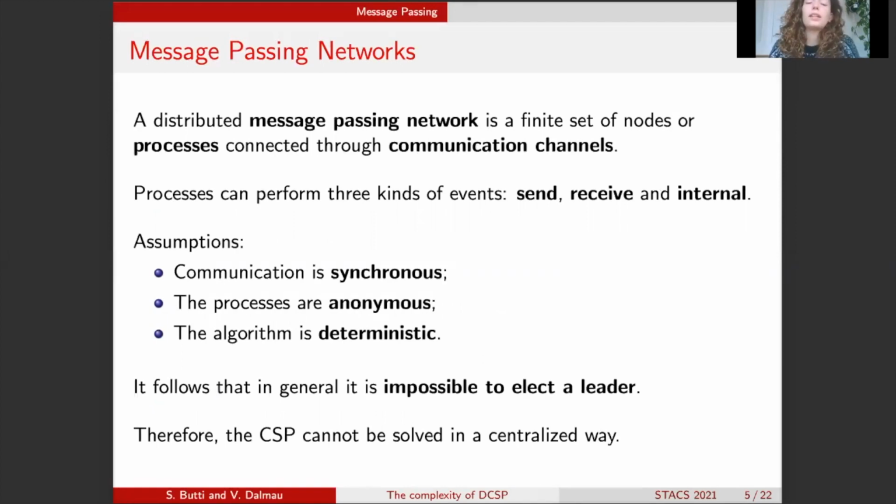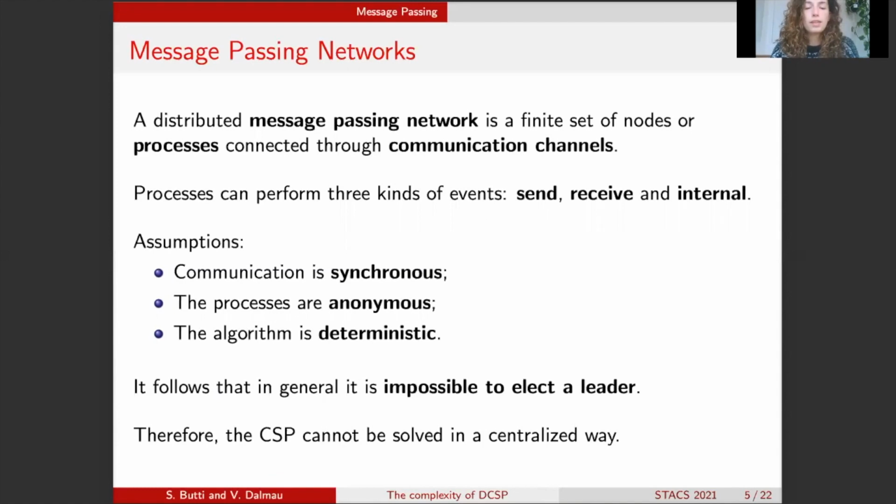Now, a little bit on message passing networks. We say that a distributed network, or a message passing network, consists of a finite set of nodes, which we also call processes, and these are connected through communication channels. And now these processes can perform three kinds of events. They can send and receive messages, and they can perform internal events, which are any kind of computation, state updates, termination decisions, and so on.